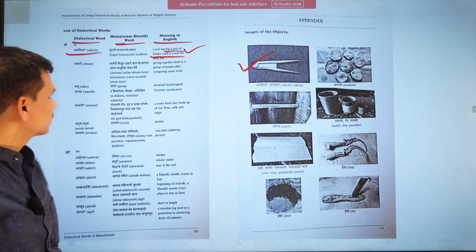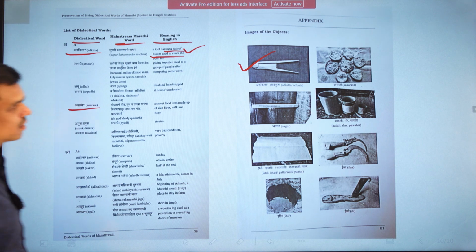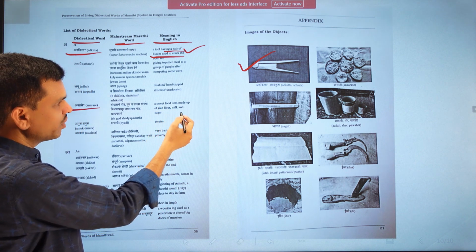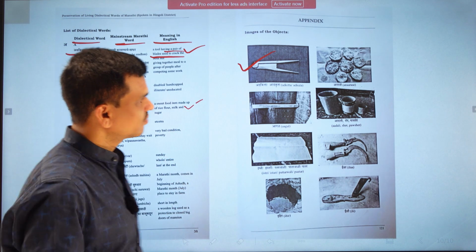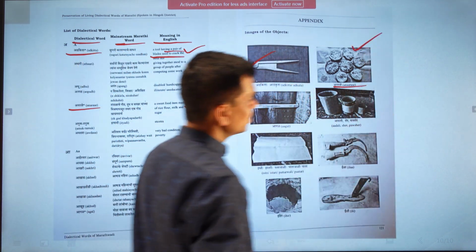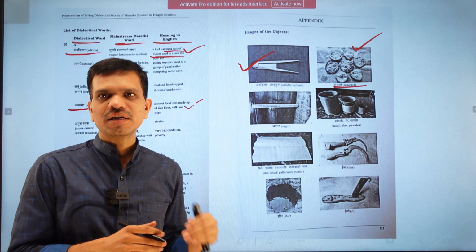This is called adkita. There are so many words. For example, another word is anarase. Anarase is nothing but a sweet food item made of rice flour, milk and sugar. Here you can find the meaning, and this is anarase, and this item is included here. So this type of thing I have included in the minor research project.